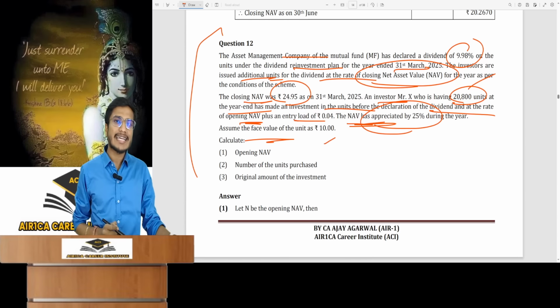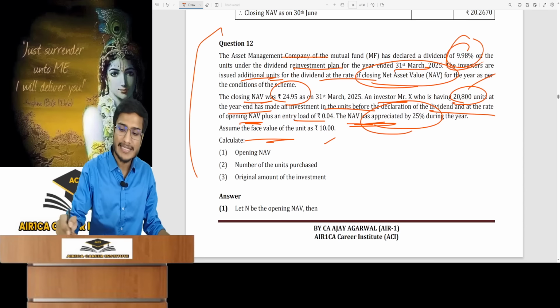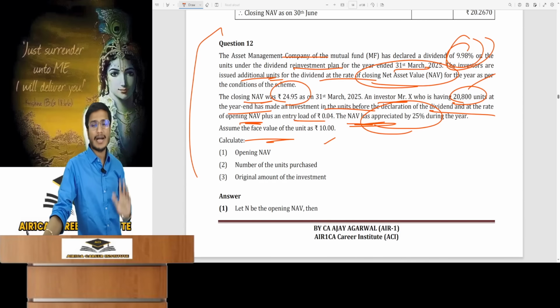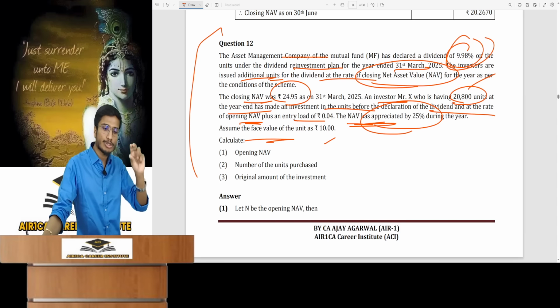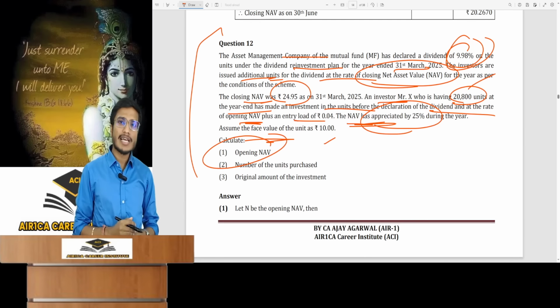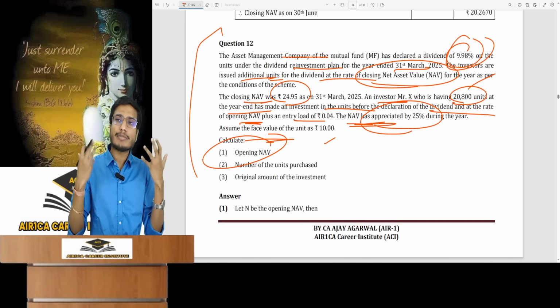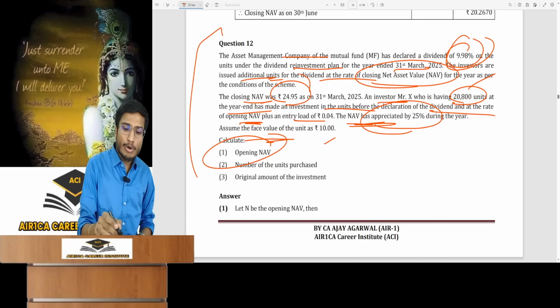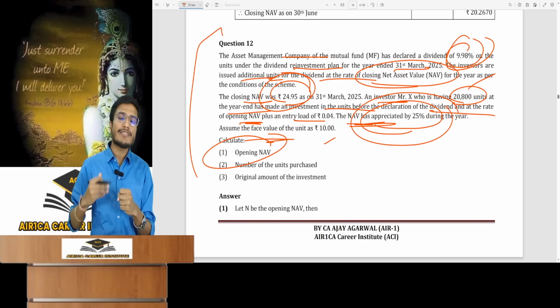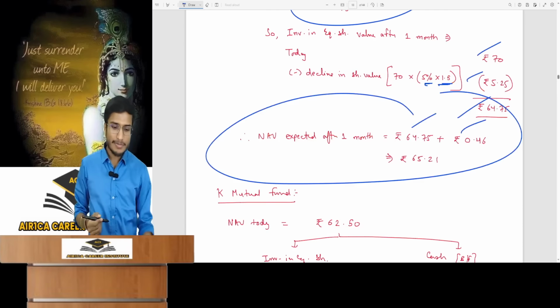The unit's face value is 10, used when the dividend percentage is specified for mutual fund distribution. Fund distributes on face value. Remember, mutual funds always give dividends on face value. You need the opening NAV. To calculate the opening NAV, you must consider the data provided. Closing NAV 24.95. You are told that the NAV has increased by 25% during the year simple.